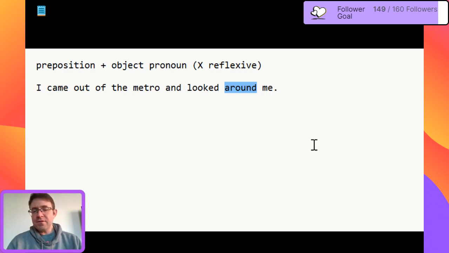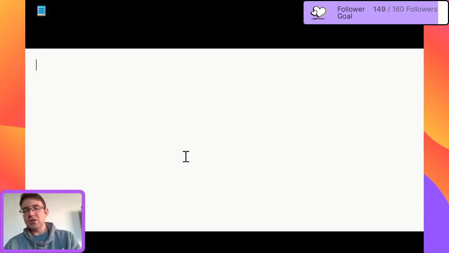Now, there are a few situations where it might seem a little bit unusual to use a reflexive pronoun, but usually it's because they have a more idiomatic meaning.